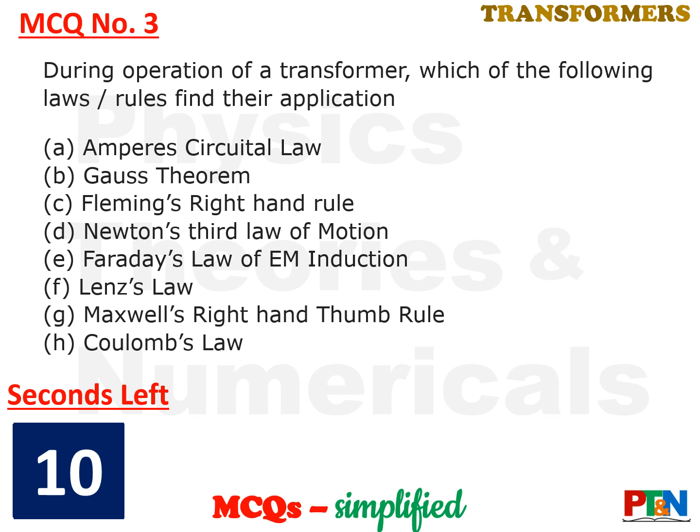Next MCQ. During operation of a transformer, which of the following rules of physics find their application? There may be more than one answer. 10 seconds time for you. Your time starts now.